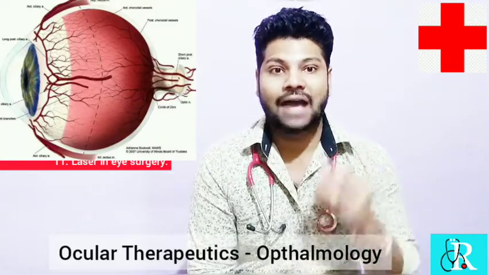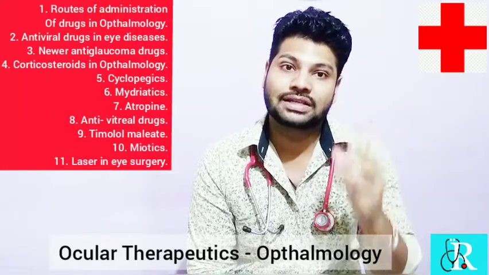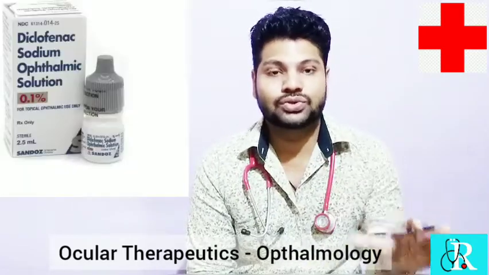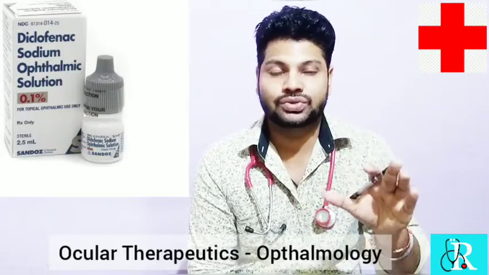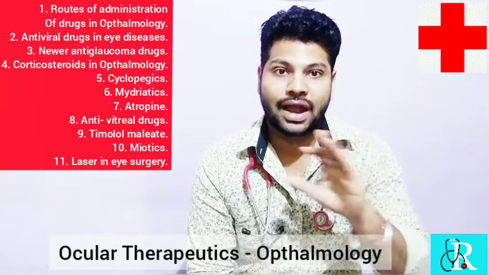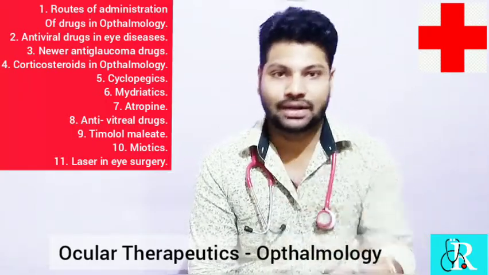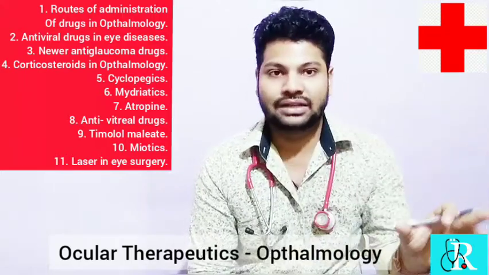Whenever the patient is diabetic, whenever the patient comes with an ophthalmic manifestation but is a diabetic patient, you are not supposed to use the steroid. Any patient with diabetes and hypertension, don't use corticosteroids. Hydrocortisone, prednisolone, dexamethasone, beclomethasone, don't use these in a sugar patient.